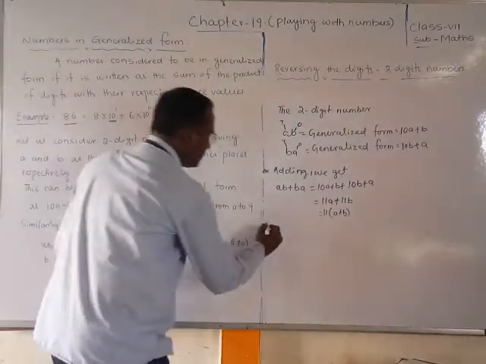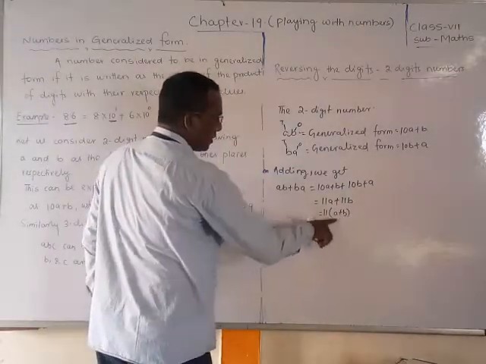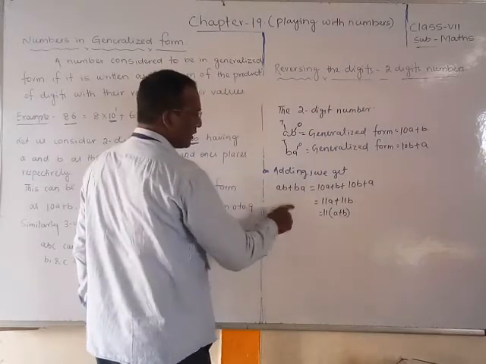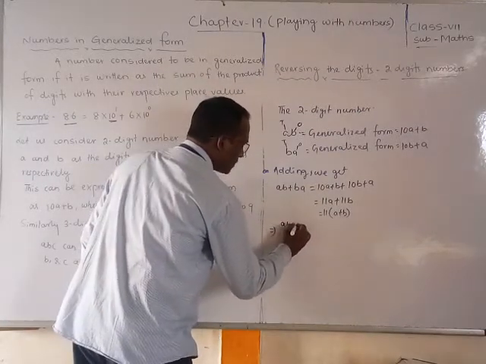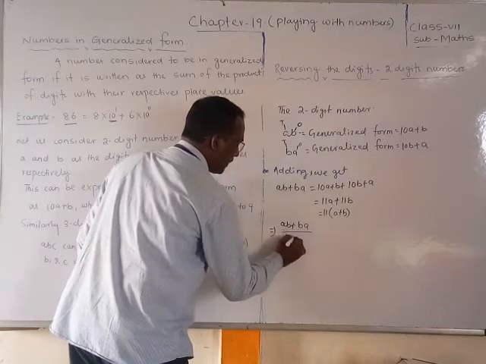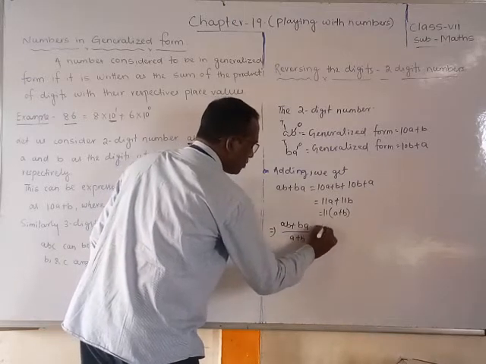Which implies that if we take a plus b to this side, we get (AB plus BA) divided by (a plus b) is equal to 11.